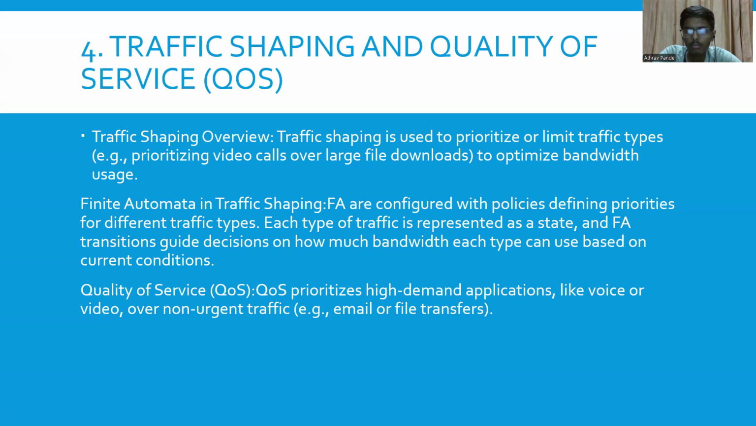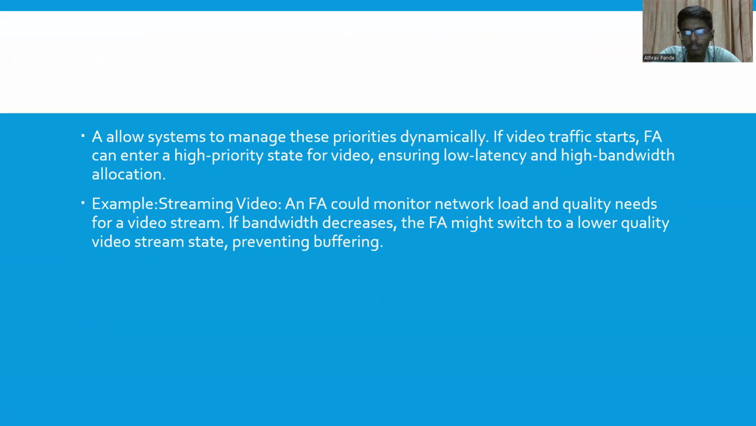Now let's talk about quality of service. Quality of service prioritizes high-demand applications like voice or video over non-urgent traffic like email or file transfer, allowing the system to manage these priorities dynamically. If video traffic starts, finite automata can enter a high priority state for video, ensuring low latency and high bandwidth allocation.